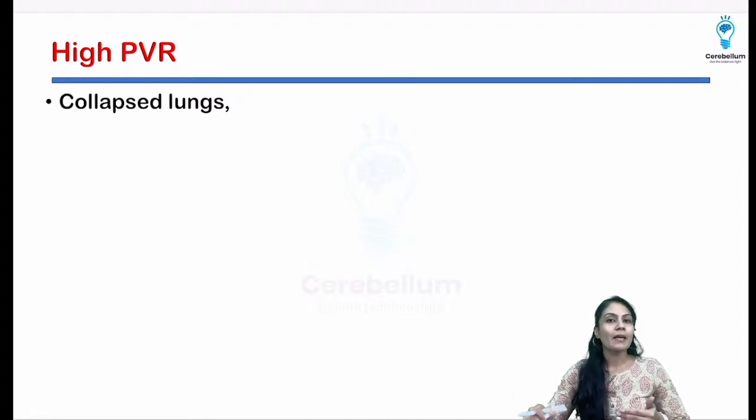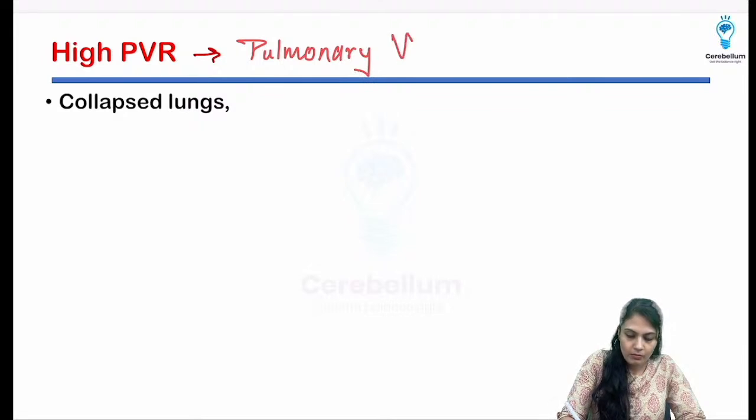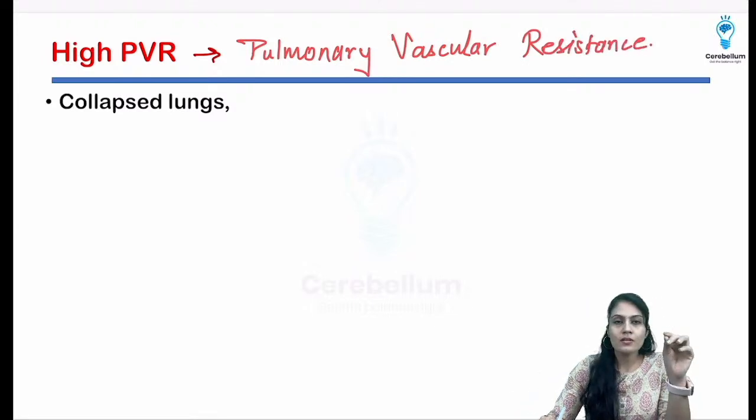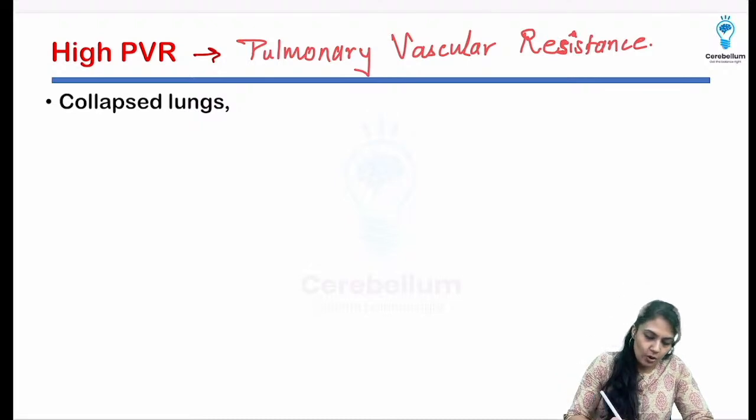Okay, coming to the high PVR, I told you why there is high PVR. PVR is not the cinema theater that I'm talking about over here. It is the pulmonary vascular resistance that I'm talking about over here, right? So high PVR, that is the very high resistance which is applied. Why? Because the fetal lungs are collapsed, and lungs are made up of mainly alveoli. So collapsed alveoli I can write over here.